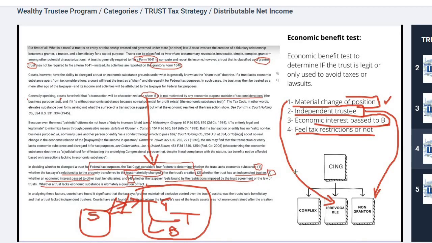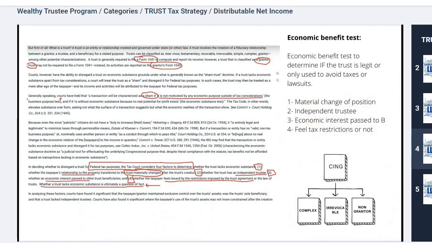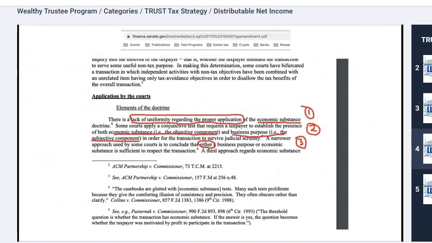In our situation, we are creating a trust where you will have a material change of position. There's an independent trustee who's not the beneficiary and not the grantor, that's you. The beneficiaries will have a claim on the property, and economic benefit is passed to them. And finally, there are tax restrictions, because now you have a whole separate set of tax codes that you have to follow. So all of these different tests meet our trust. Let's keep going on, folks.